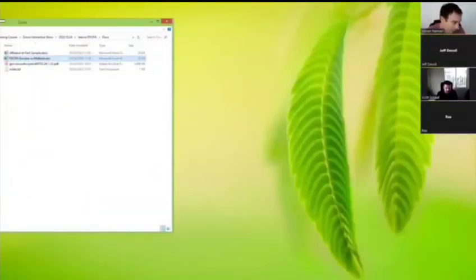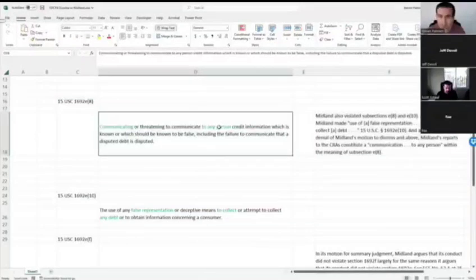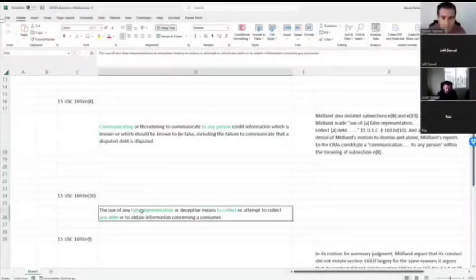Okay, all right. So, and we go back on this. Communicating, it doesn't have to be communicated to the consumer, right? Communicating to any person credit information which is known or should be known to be false. It should be known because their industry standard requires monthly reporting. And then false representation to collect any debt. Now, again, Escobar, this precedent was a paid account. This one here is not paid, but again, you've got to find precedents that work and say, well, here's why what we have matches up to it. And this is a pretty darn good fact pattern here, right?